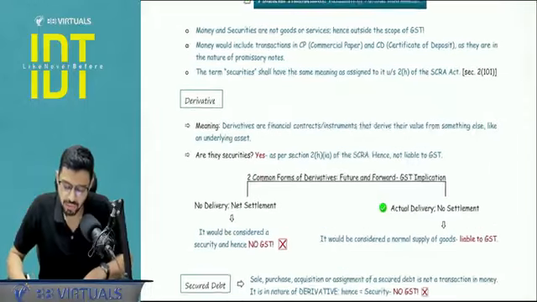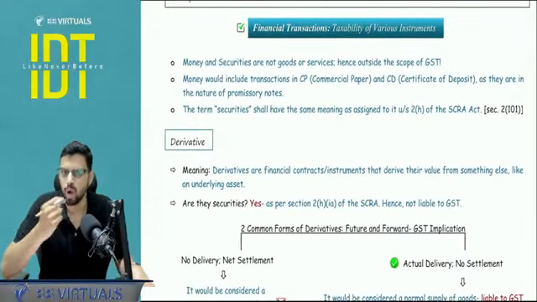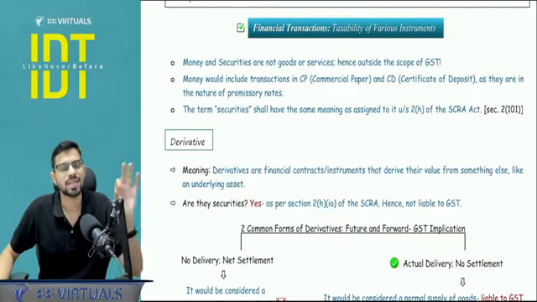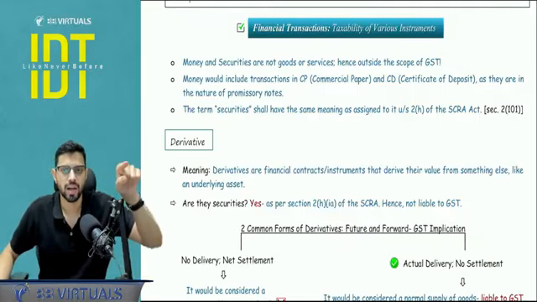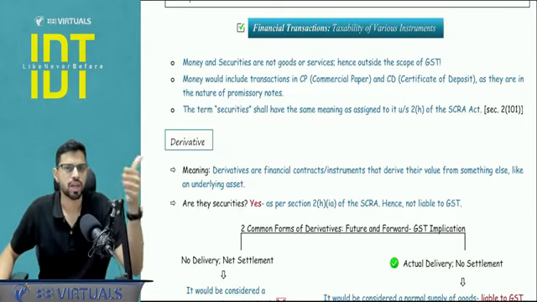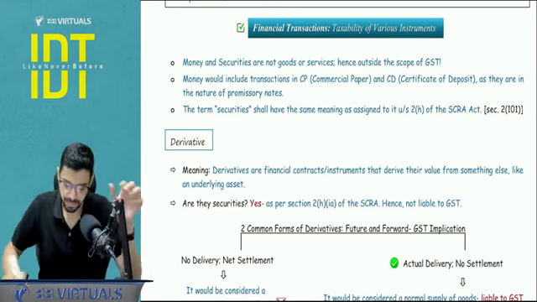Now we will talk about certain financial transactions. Okay, see, money and securities are outside the scope of GST. What do you mean by securities? Securities is defined under Securities Contract Regulation Act. One of the items included in the security definition is derivatives. So shares, bonds, debentures, derivatives, all these are outside the scope of GST.